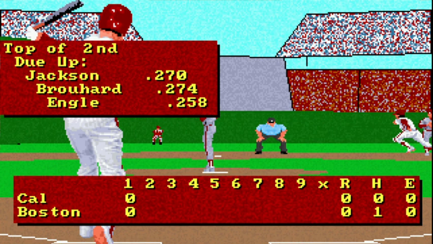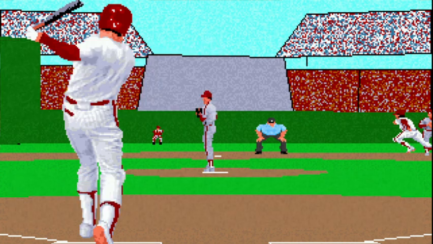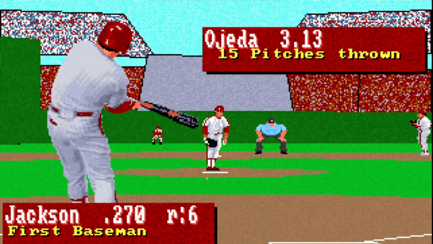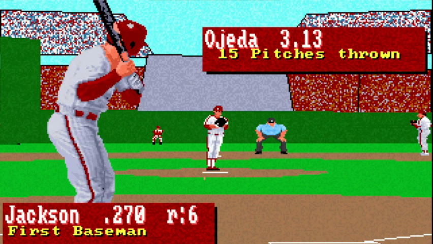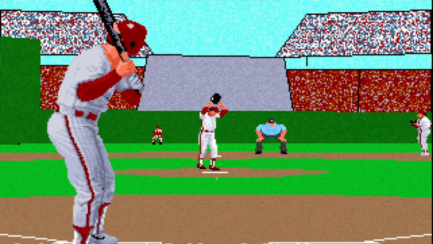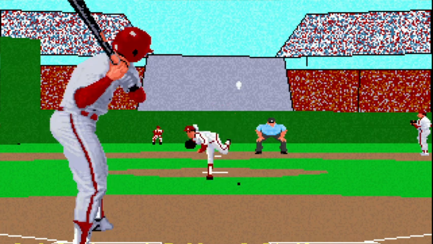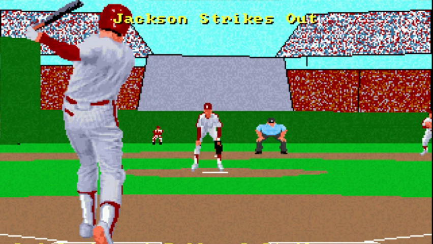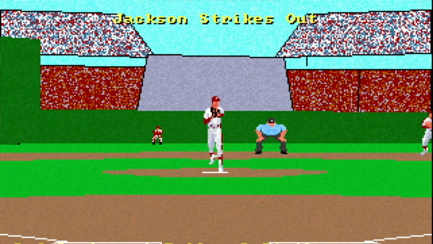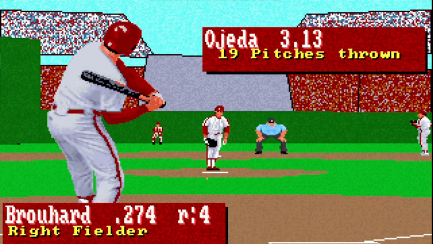All right, so we got Ron Jackson, Mark Brohard, Dave Engel due up, California, top of two. Ron Jackson whiffs.